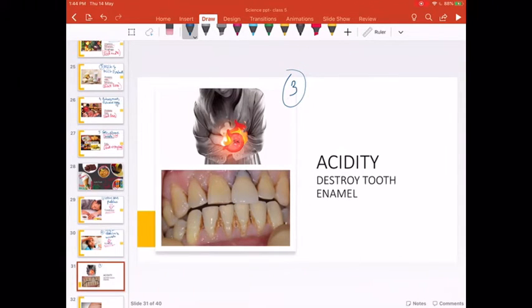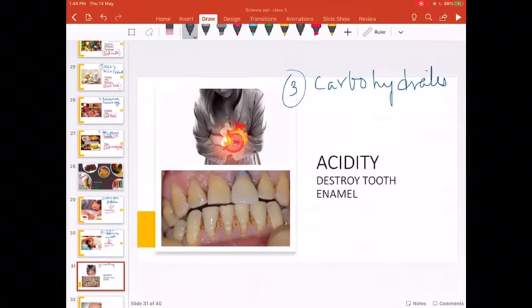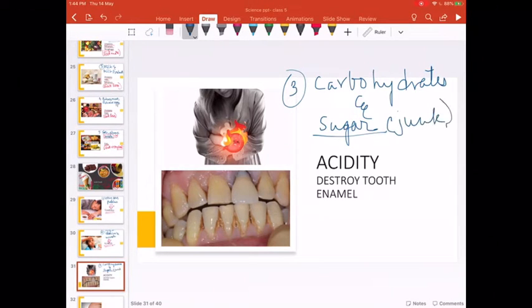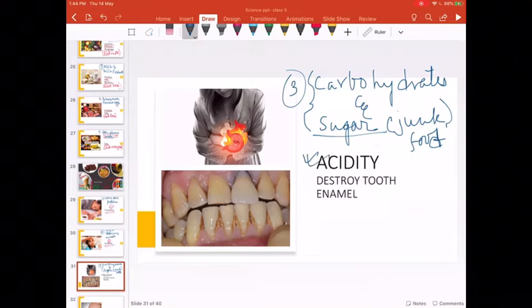Now, the carbohydrates and sugar that is present in junk food, they are bad. They are not good carbohydrate. They are bad carbohydrate. These two together work and cause extreme acidity. They do not digest well. We cannot digest well.